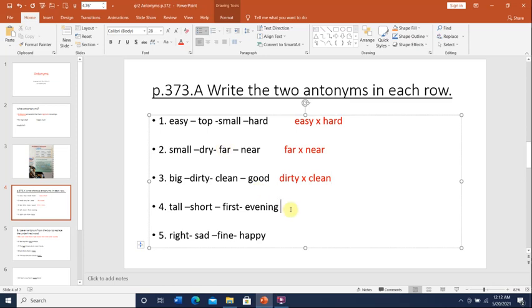Number 4, we have tall, short, first, and evening. The antonym of tall is short. Okay? Number 5, bright, sad, fine, and happy. So the antonym of sad is happy. So these two words are antonyms.